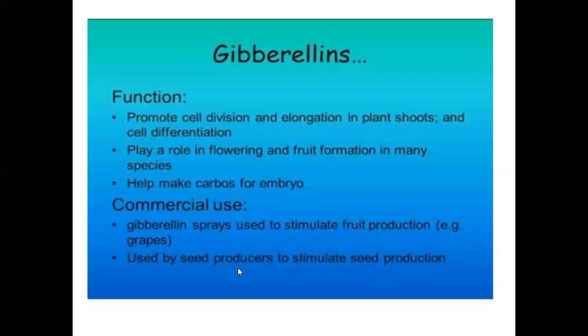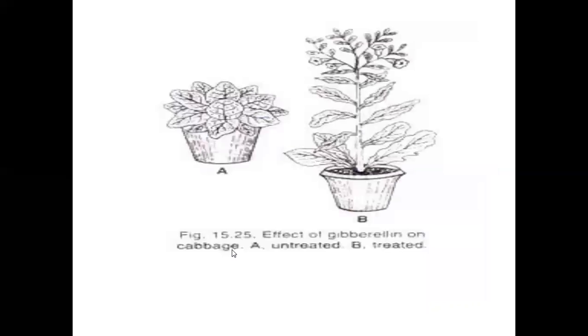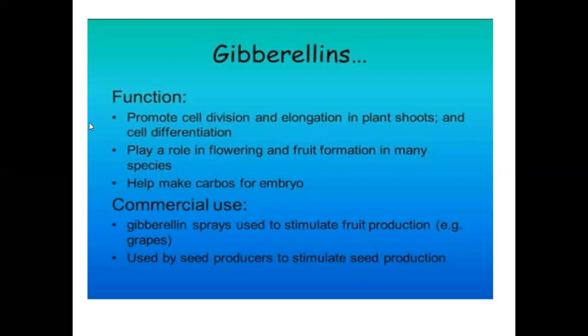And the next one is gibberellins. The gibberellins are another type of plant hormone. They promote cell division and elongation in plant shoots and cell differentiation, and play a role in flowering and fruit formation in many species.